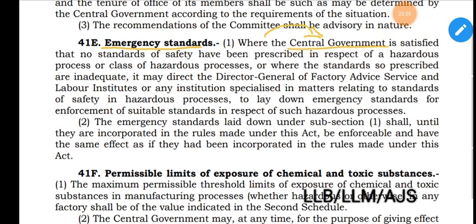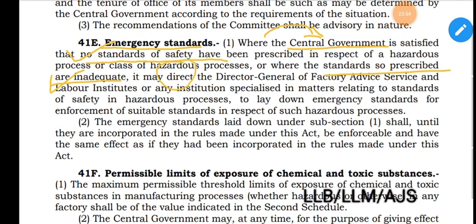Central government is satisfied that no standards of safety have been prescribed in respect of a hazardous process or class of hazardous process, or where the standards prescribed are inadequate. There are 2 conditions. In the first condition, no standards of safety have been prescribed. In the second condition, the standards prescribed are inadequate. In those situations, it may direct the Director General of Factory Advice Service and Labour Institute.